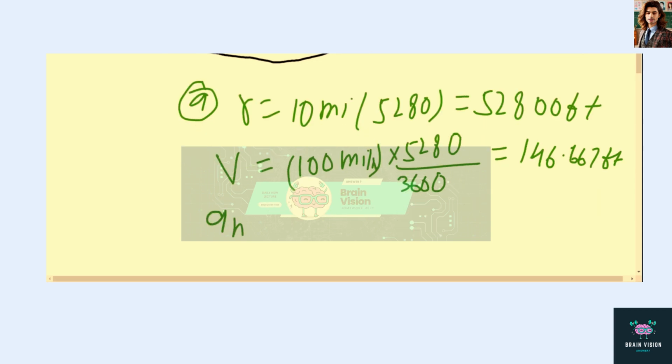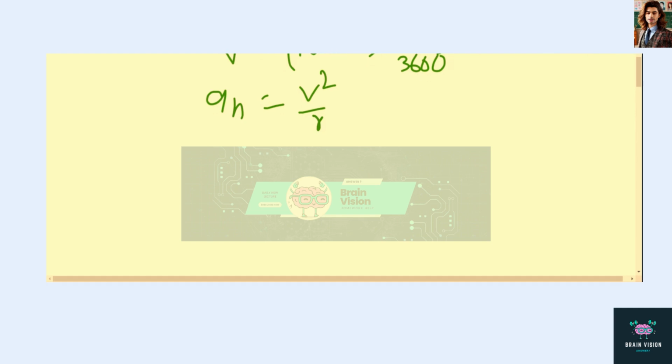Now we know that normal acceleration is v square upon r. So we will put all the values here. v square is 146.667 squared, since we have converted it into feet per second, upon r, which is 52800.